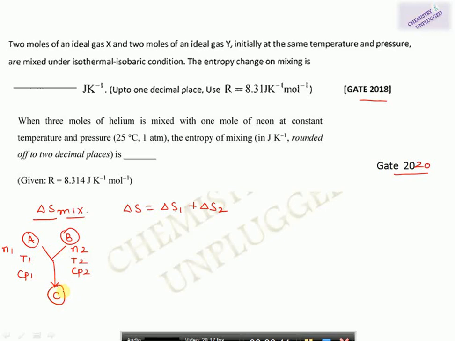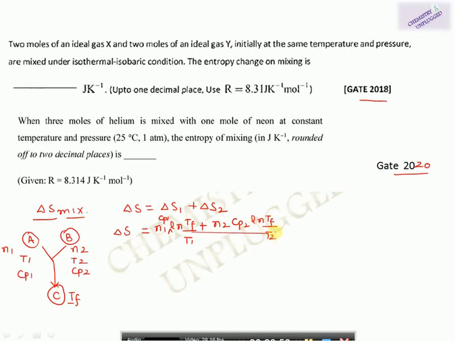It has some final temperature TF, and we want to find the entropy change in this process. So in that situation, you first have to find this TF, because in the final equation you have N1 Cp1 ln TF over T1 plus N2 Cp2 ln TF over T2.